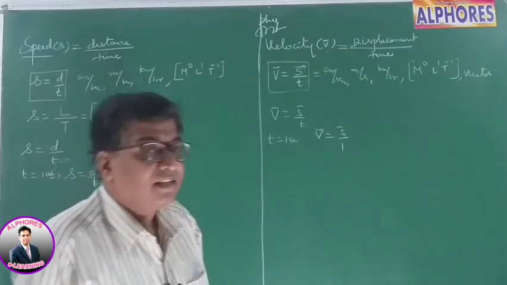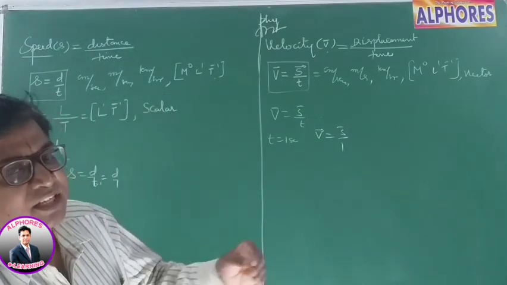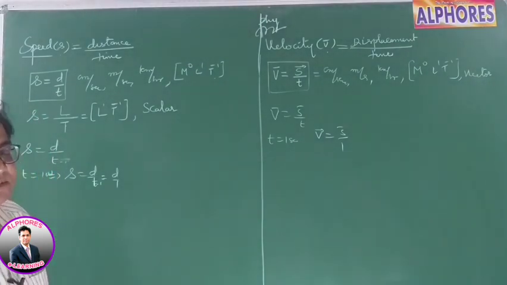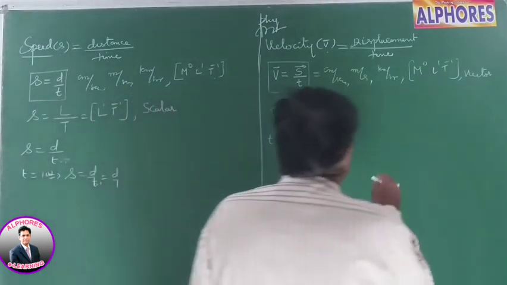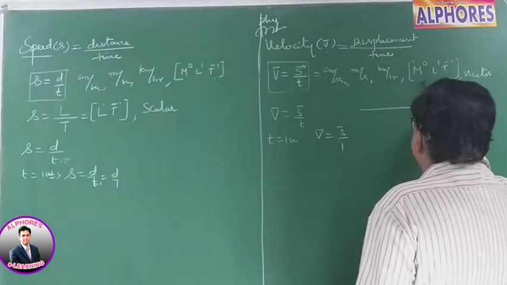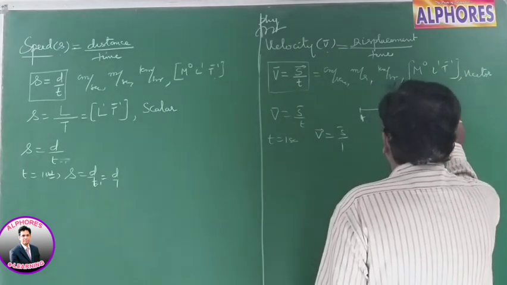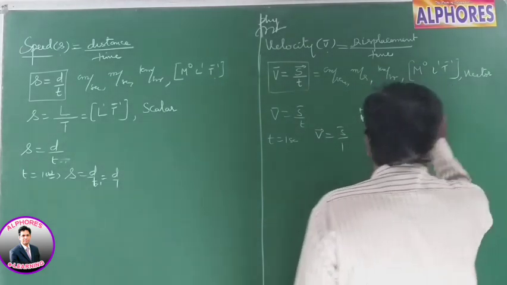So what is the direction? The direction of velocity is in the direction of the displacement covered by the body, the line joining the initial and final point, or it is the tangent drawn to the curve along which it is moving. Suppose it is moving in a straight line path from A to B, then the direction of velocity is from A to B.